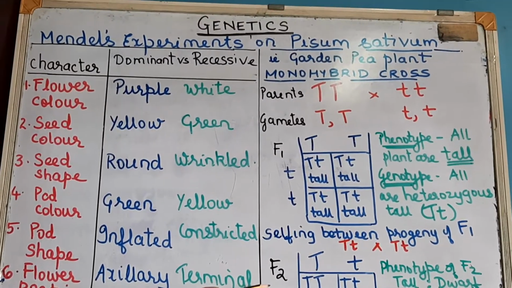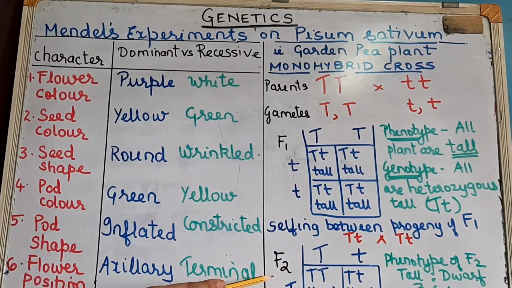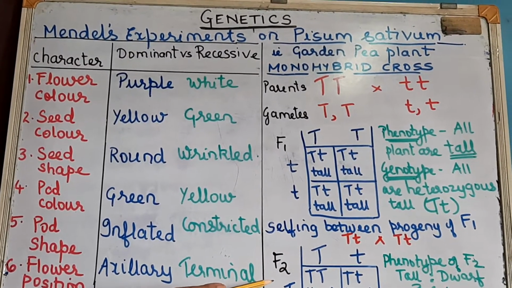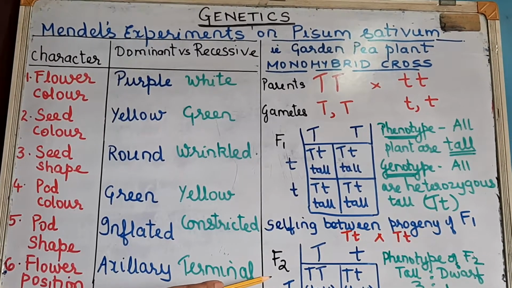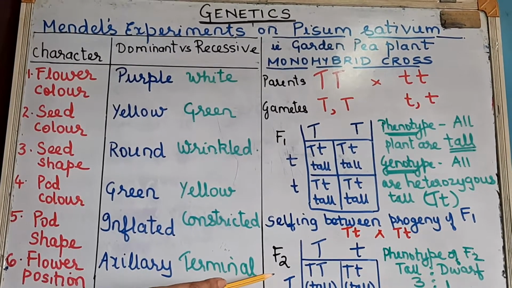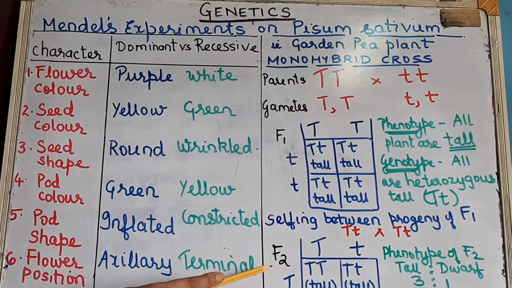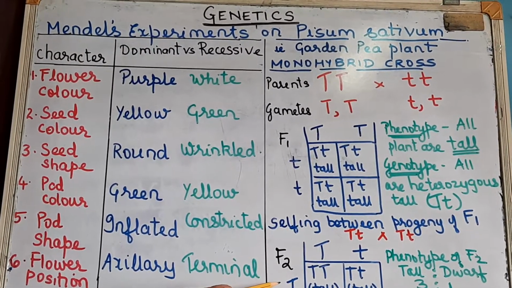The ratio which you get in F2 generation is called the monohybrid ratio. So the ratio obtained by the crossing between two pure breeding varieties by taking the contrasting traits of one particular character, in the F2 generation, is called a monohybrid ratio.